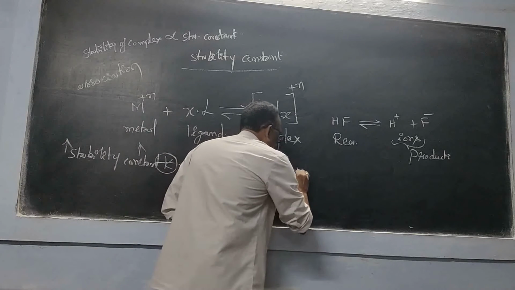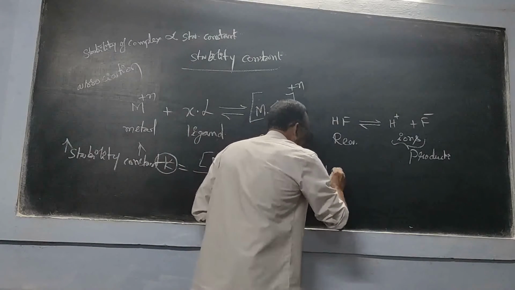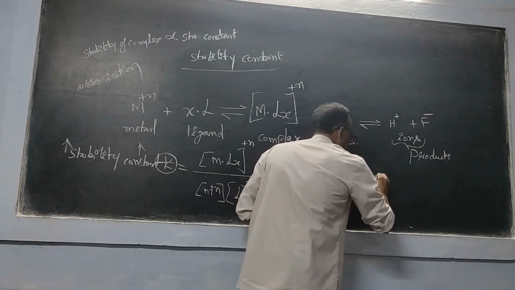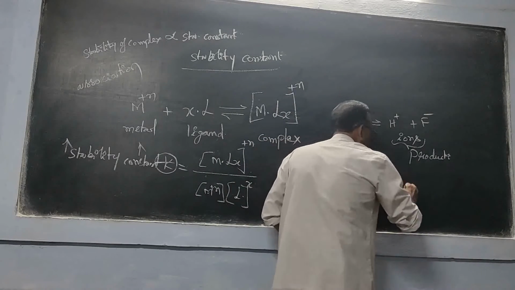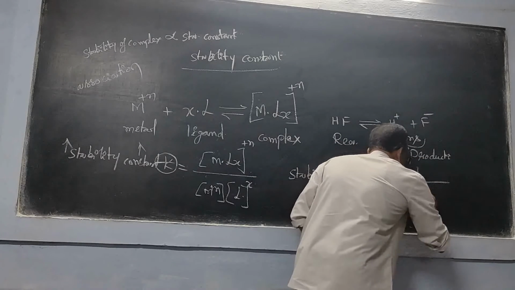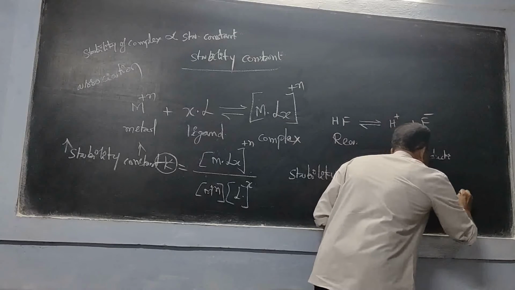So here stability constant is inversely proportional to instability constant.